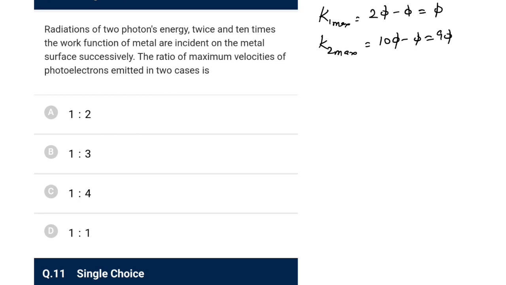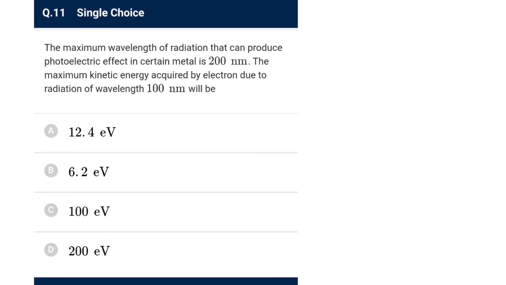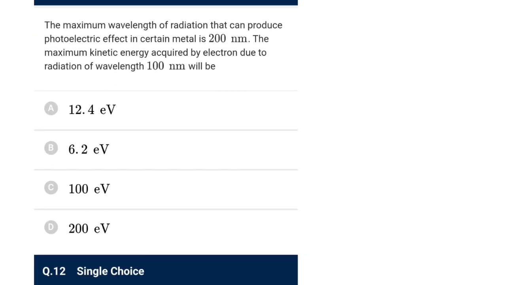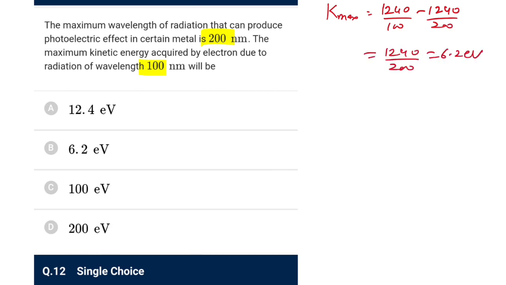So kinetic energy has become 9 times, therefore the speed will become 3 times, you can directly say, so it would be 1:3. I am doing it directly, I assume you would do, kinetic energy is proportional to square of speed. The max wavelength of radiation that can produce photoelectric effect, that is the threshold wavelength, is 200 nano. The maximum kinetic energy by the wavelength 100 nanometer would be, so k max would be 1240 over 100 minus 1240 over 200, which will give you 1240 over 200, and this value you all remember is 6.2 eV. Go with option B, that's the answer for you.